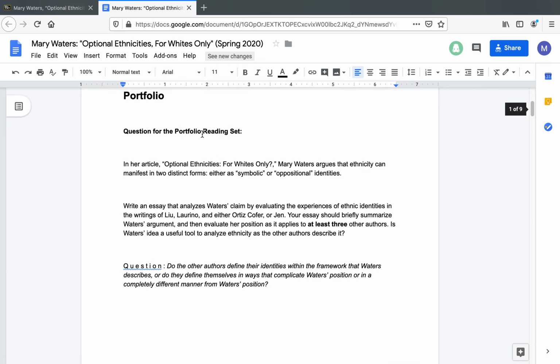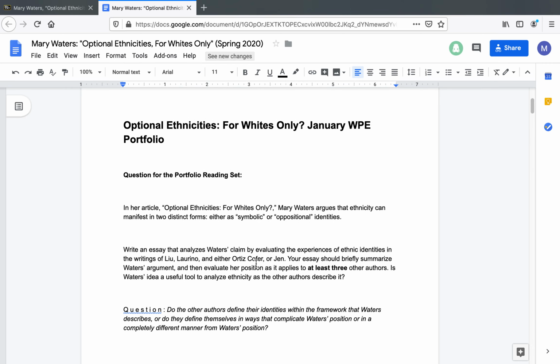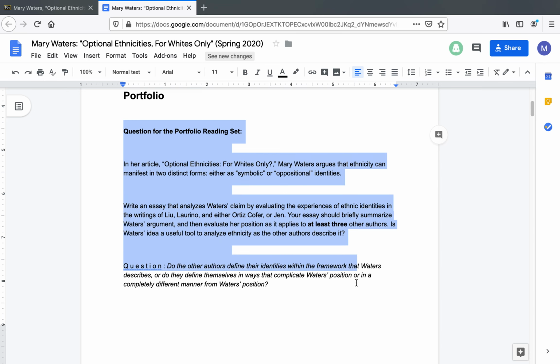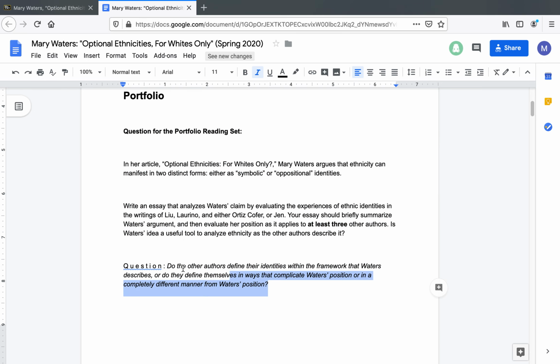At the very top of this paper, you'll notice the actual essay question that you're responding to for your first writing assignment. Do the other authors define their identities within the framework that Waters describes, or do they define themselves in ways that complicate Waters's position or in a completely different manner from Waters's position? That's the question that you're answering when you write your essay for the first project.